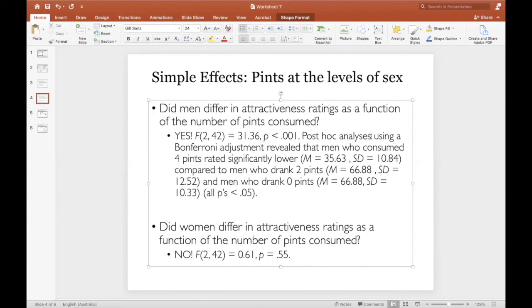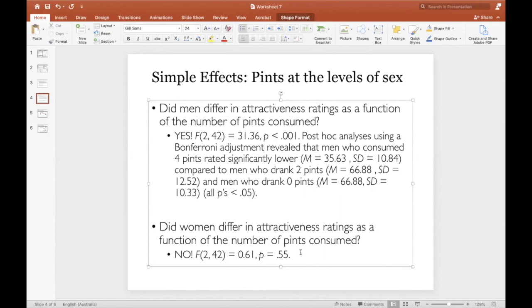again revealed that men who consumed 4 pints rated significantly lower than both 2 and 0. And then, on the other hand, women did not differ in attractiveness ratings as a function of number of pints consumed, with a non-significant p value.